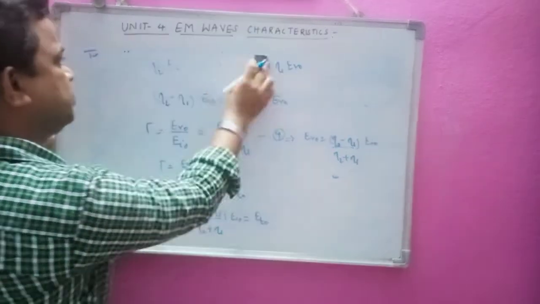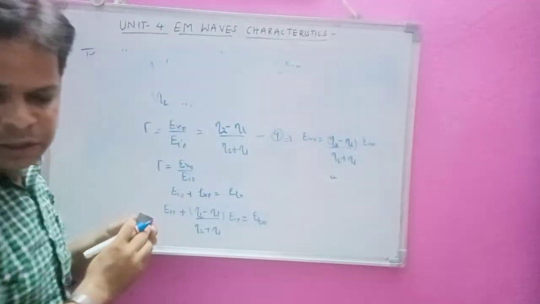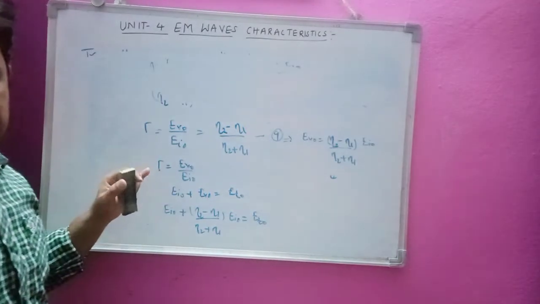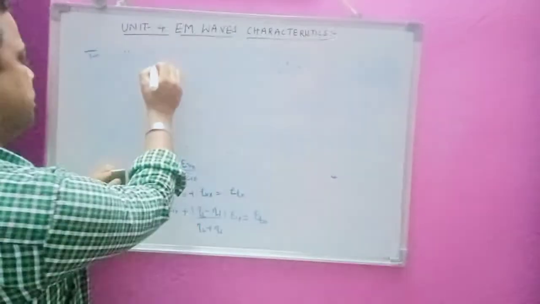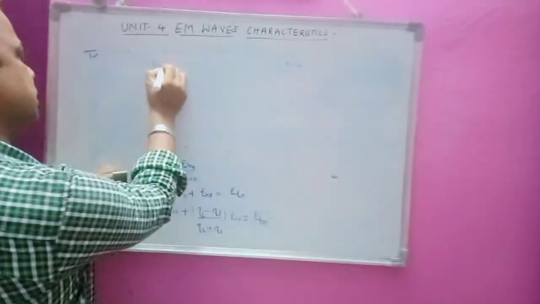Now I will erase this one. Let us get the equation. Remember, this is a very important equation, that is gamma here. I will write once again that equation. Now I will modify this equation. Let us calculate this equation.